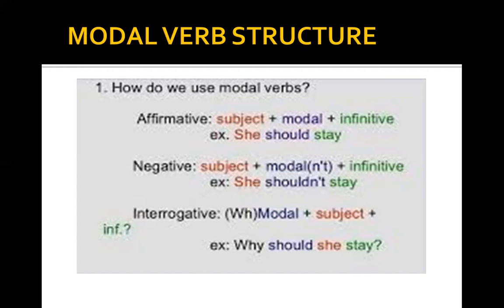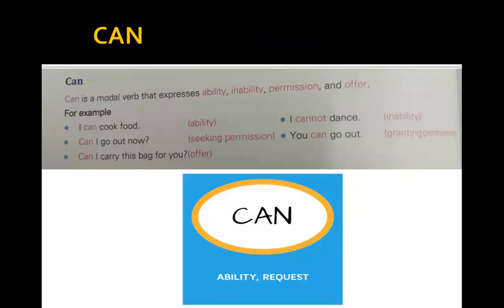"She shouldn't stay." Interrogative: WH family plus modal plus subject. "Why should she stay?" Subject is followed by infinitive.